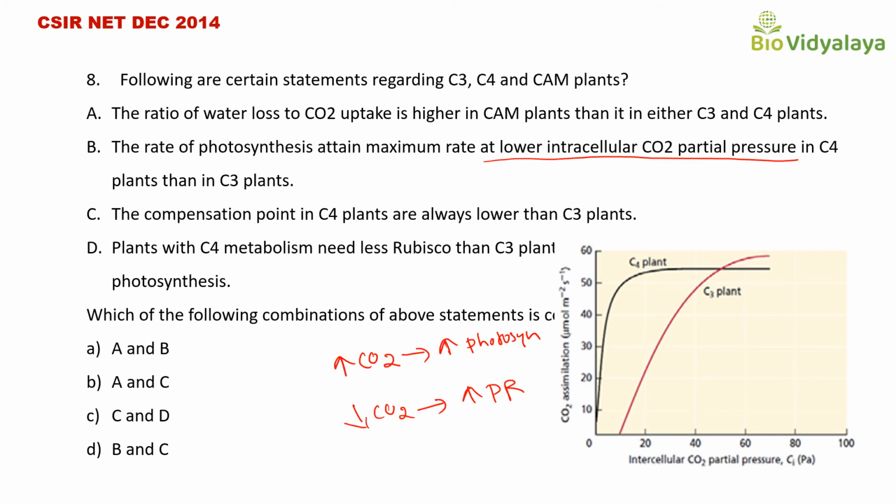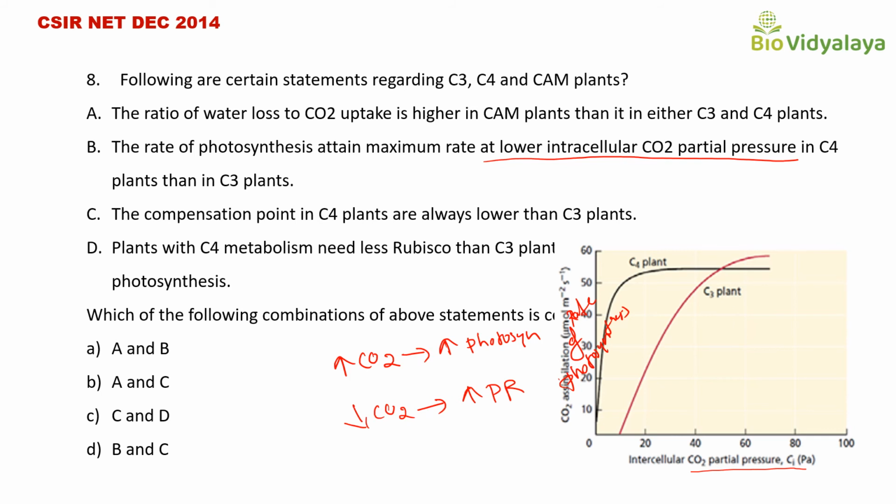So here in this graph, you can see that this is intracellular carbon dioxide partial pressure. Okay. And this is carbon dioxide assimilation, or we can say photosynthesis rate or rate of photosynthesis. In the y-axis, rate of photosynthesis, and x-axis, intracellular carbon dioxide partial pressure.